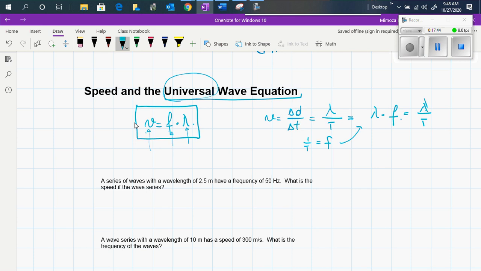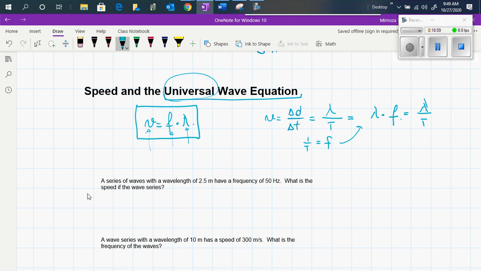Now, the speed of a mechanical wave can be anything. This is different from the speed of electromagnetic waves, which you will see in Physics 30, that are constant. The speed of a mechanical wave can be anything. Now let's see some examples.